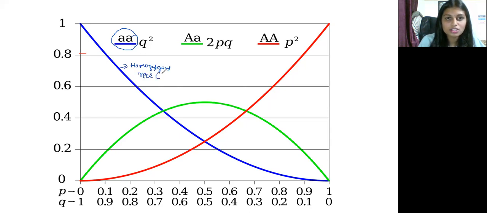Which one is homozygous recessive? That is Q square. And here this green color represents heterozygous dominant. Which one is heterozygous dominant? That is 2PQ. You can see it gradually increasing, but at some point what happened?